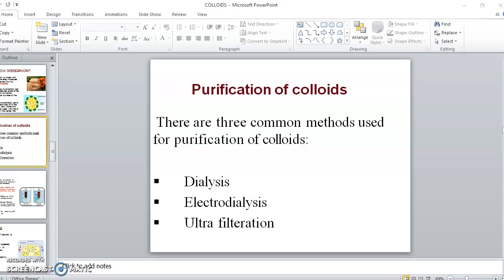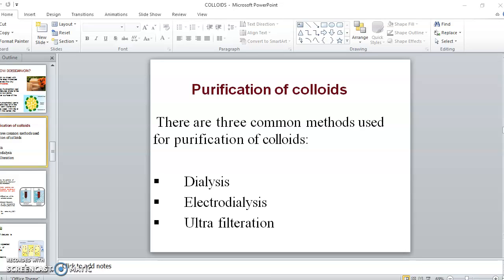For example, suppose you want to prepare a colloid of silver iodide. What they will do is they will add some electrolytes like silver nitrate and potassium iodide. So always what happens is in solution after the formation, silver nitrate will combine with the potassium iodide to form silver iodide. There will be some excess of electrolytes after the formation.